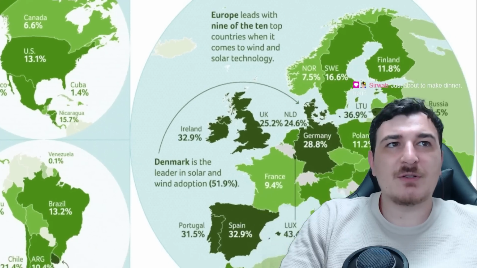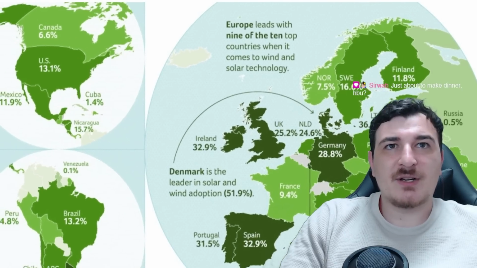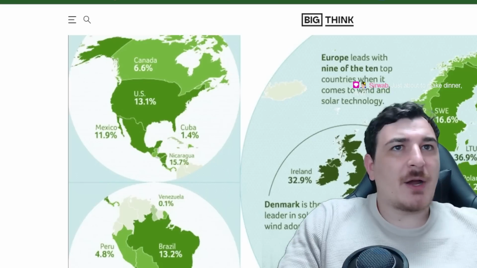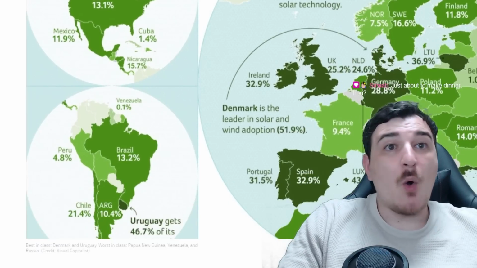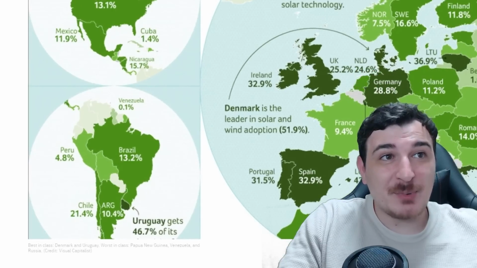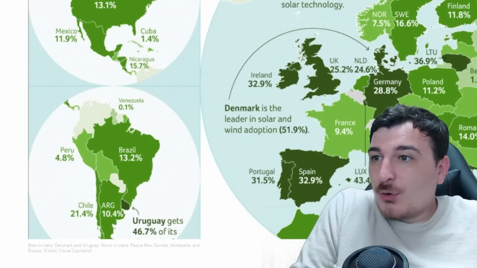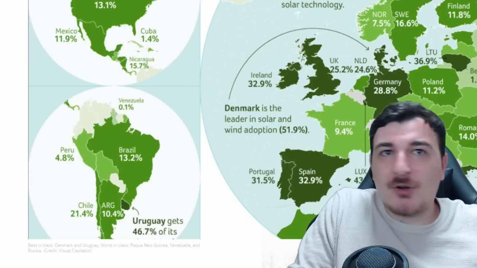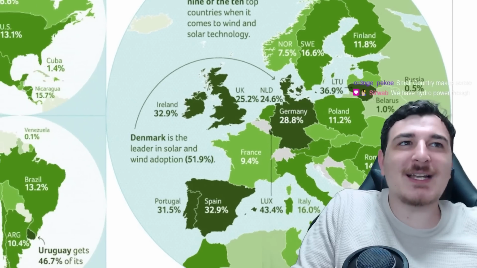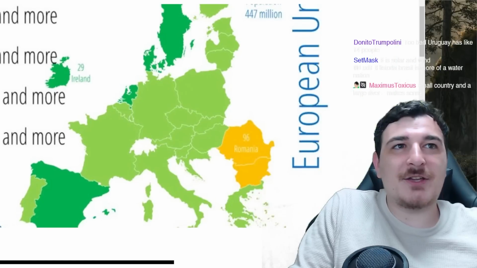World map reveals the big winners of green energy. America, we have not so much, 13%, pretty disappointing. Brazil, oh wow, Uruguay's got 46% green energy. What? Uruguay's leading in green energy out of everybody here. Even the Europeans don't have this much green energy. Holy mother of God, never expected Uruguay to be so epic. Small country makes sense. No, it doesn't make sense. Doesn't matter the size of the country, man. Ah, there you go, boys.